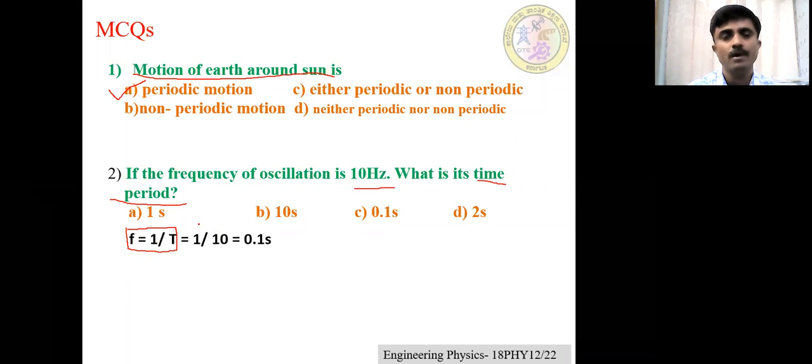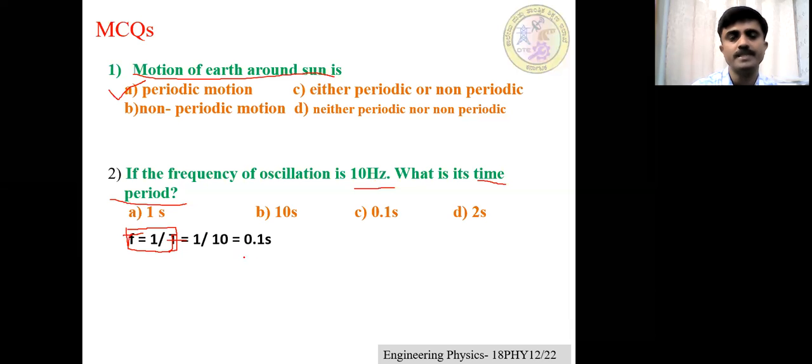What is T here? Dear students, there is a small mistake here, please take it as T. T is equal to 1 by f. Please write it down like that, because we have to calculate the time period. Then substitute the frequency, which is equal to 10 hertz. So the time period is equal to 0.1 second. So what is the answer? C is the option.